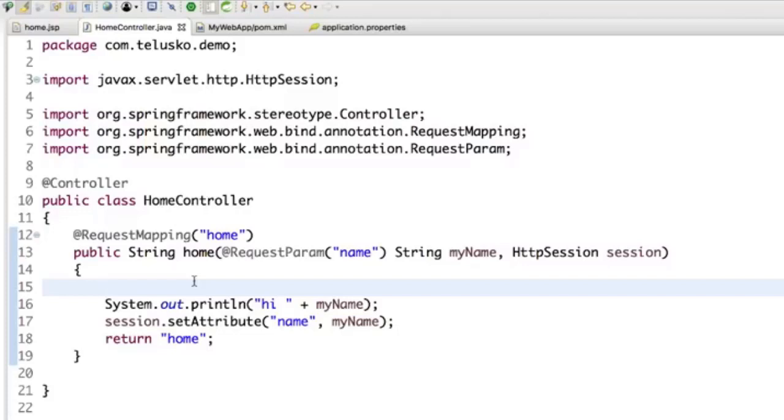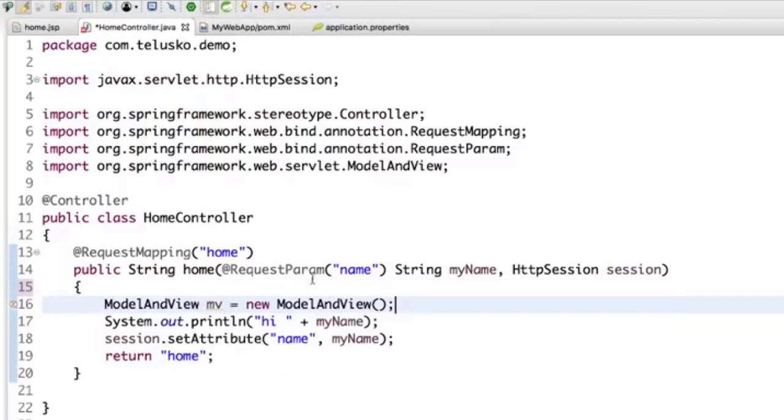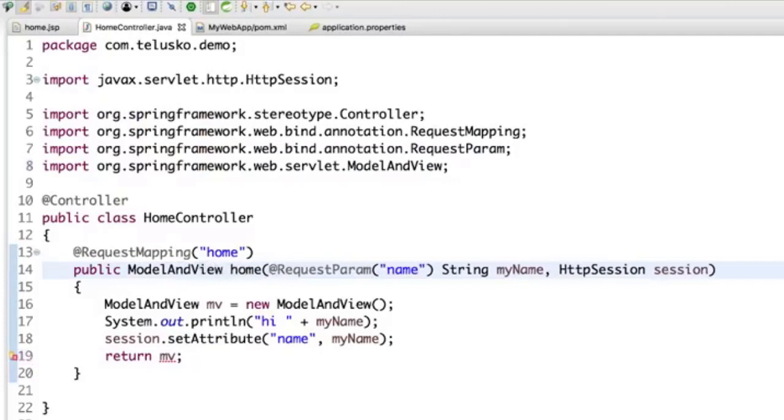Now how do we use it? It's very simple. Instead of creating a session object here, you can use ModelAndView. I will say mv is equal to new ModelAndView. Once we get this object, you will be adding the data in the model, in fact in the mv object, and you will be mentioning the view name. Instead of saying return home, I will say return mv. Of course, when you are returning a ModelAndView object, you will not specify String there, you will specify ModelAndView itself. But then how will I specify the view name?